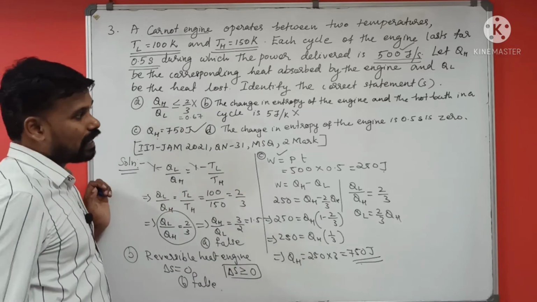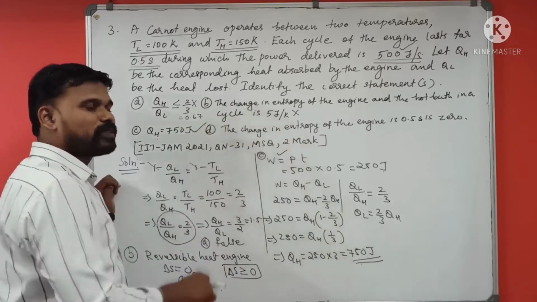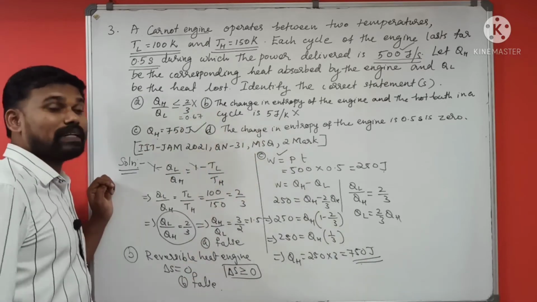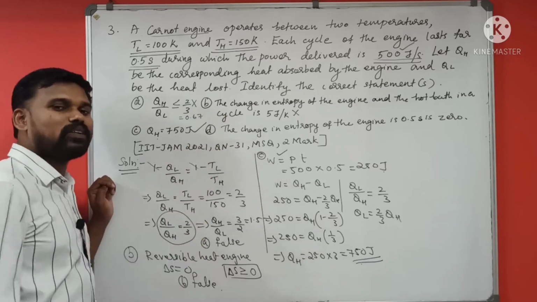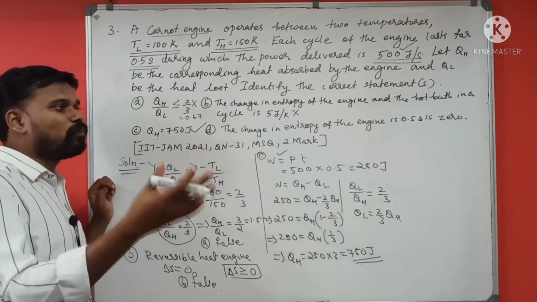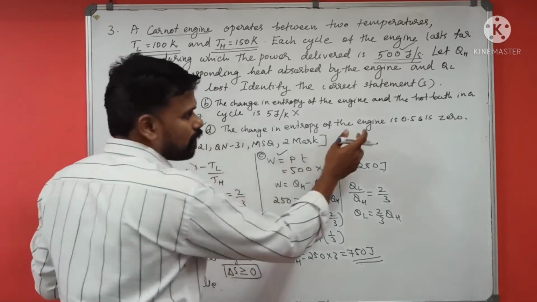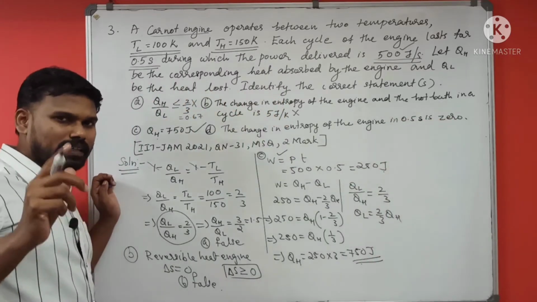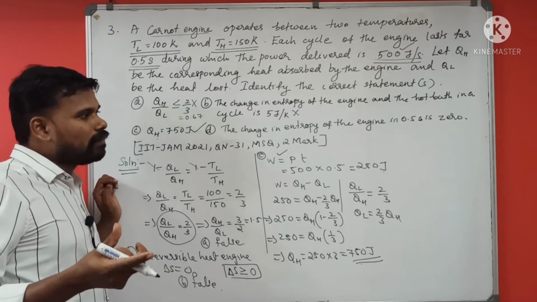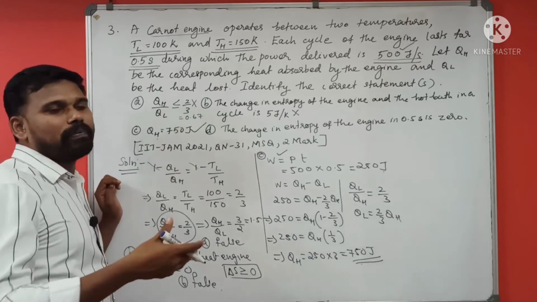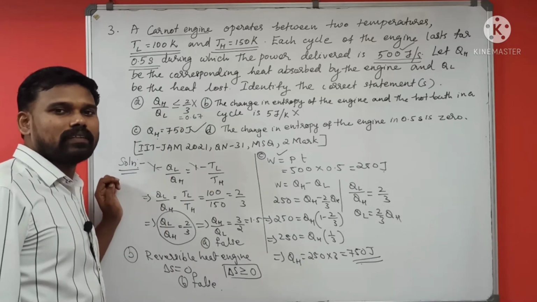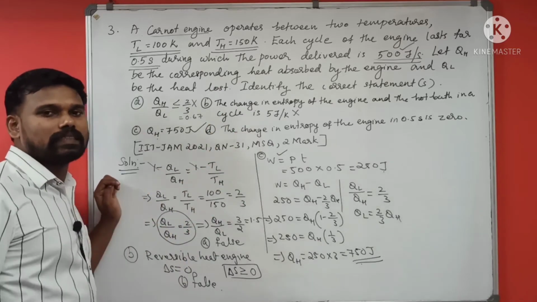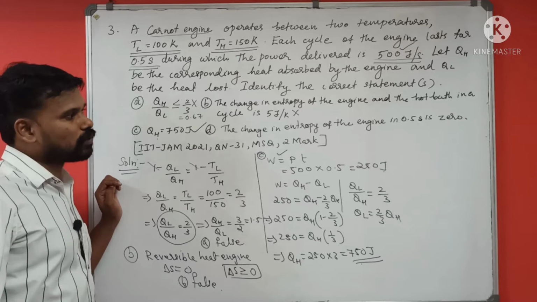Now we have discussed option B. We said that option B is wrong. So what about option D? What does option D say? The change in entropy of the engine in one cycle is 0. That means in one complete cycle the change in entropy of the entire system is 0.